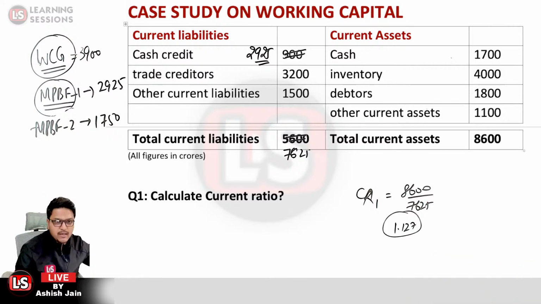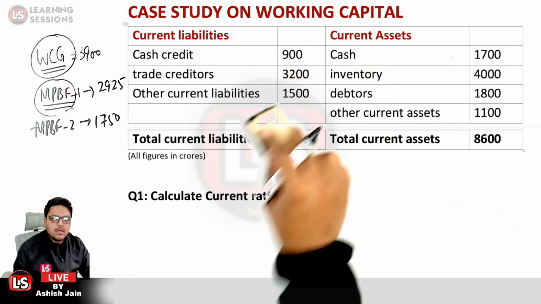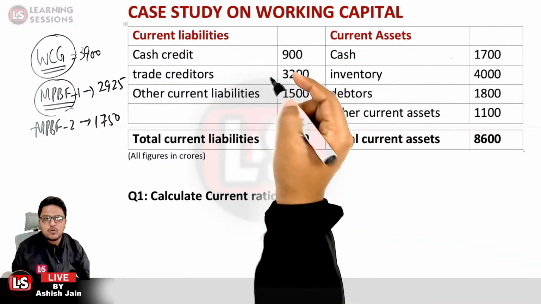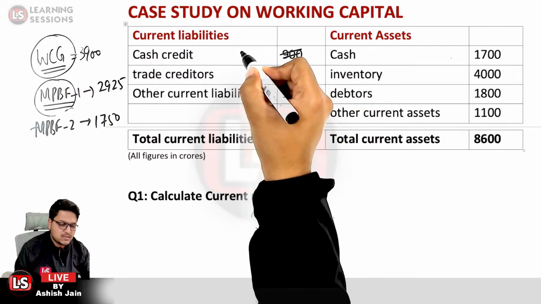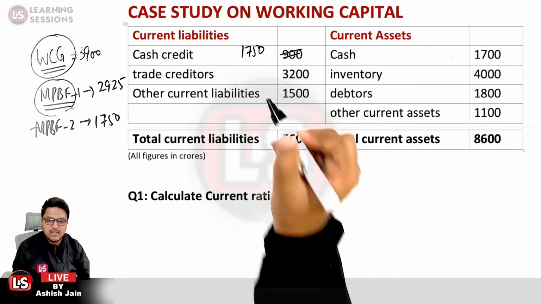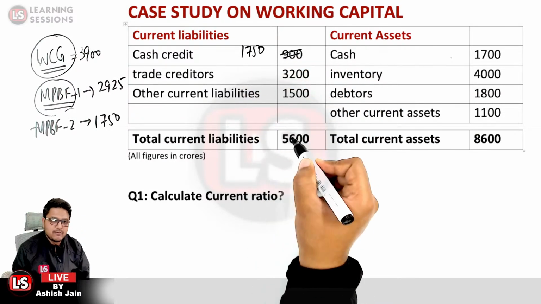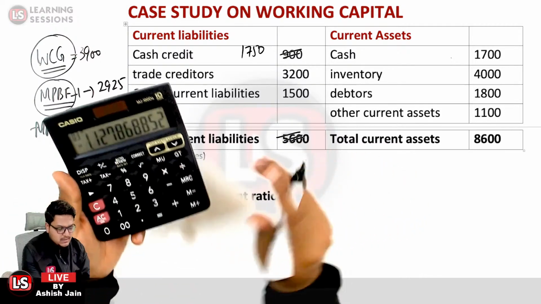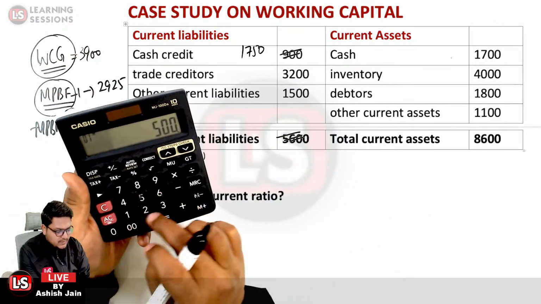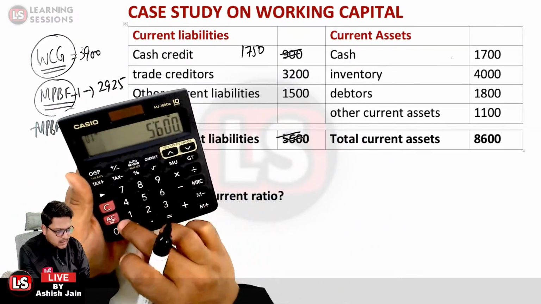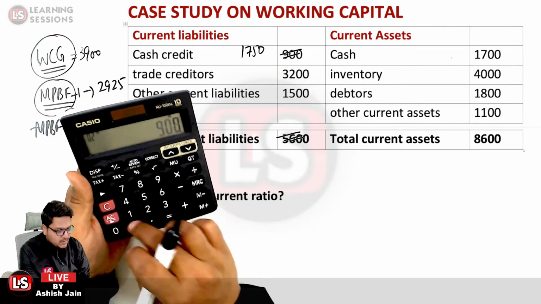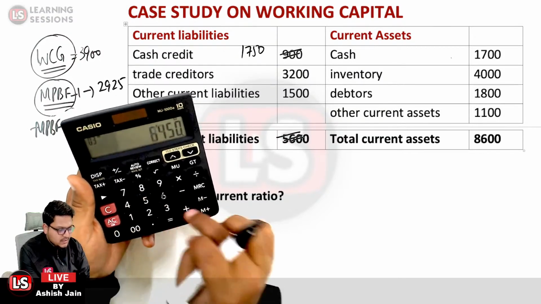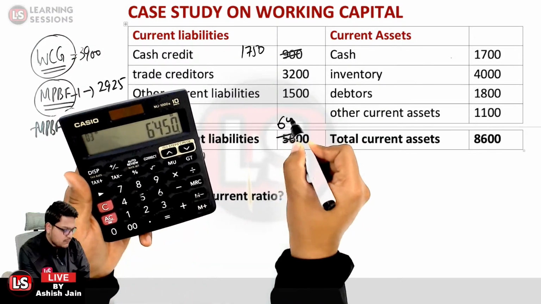Okay, and what would be the current ratio as per method 2? So as per method 2, the finance which will be sanctioned will be 1,750. And what will be the amount of the new current liabilities? It will be equal to 5,600 minus 900 plus 1,750. That is, the new current liabilities are equal to 6,450.